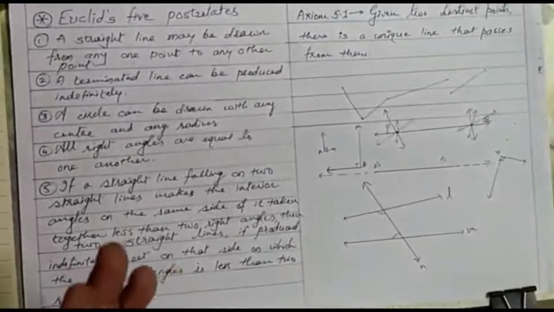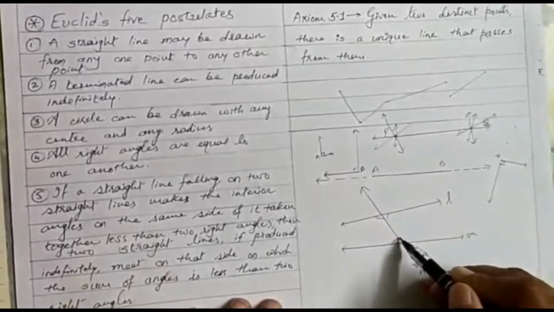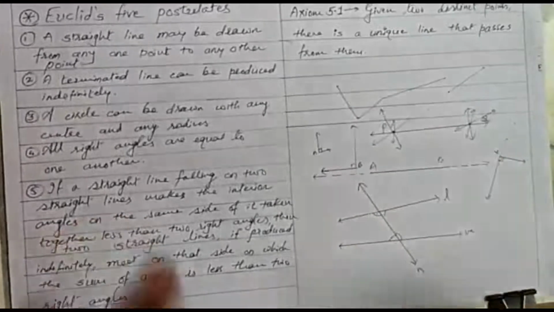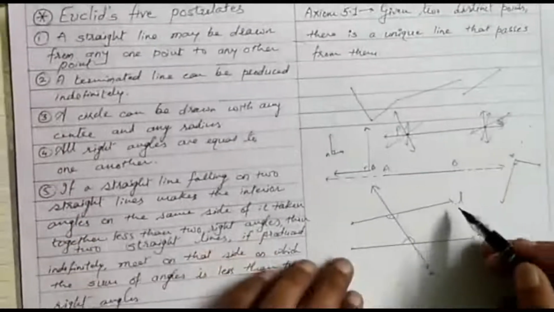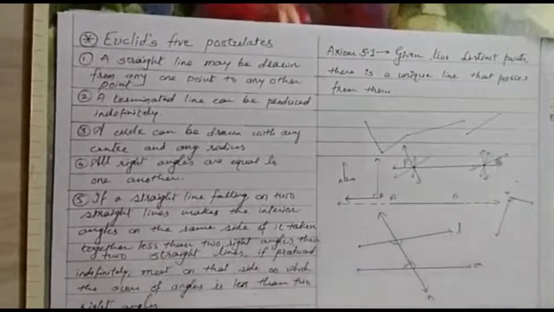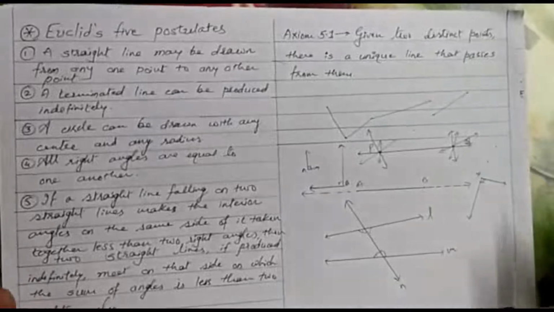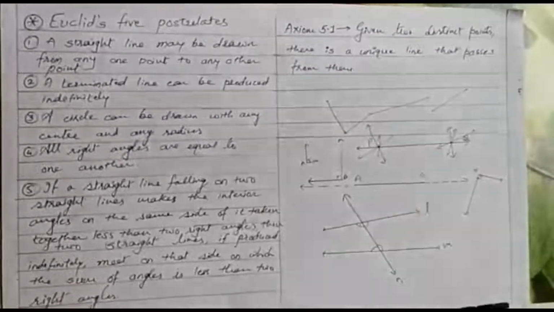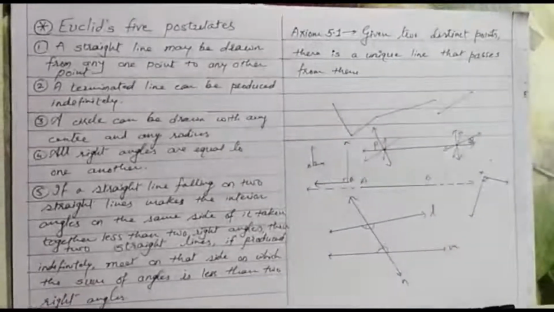Okay, what is another part? अगर हम दूसरी साइड लेंगे, ये यहाँ इसमें नहीं लिखा है, मैं बता रहा हूँ आपको. अगर ये टोटल 180 से ज़्यादा है तो लाइन L और M आप बढ़ाते जाओगे, they will never meet on that side. Okay, this is the fifth postulate. Hope you have understood these 5 postulates. Thank you.